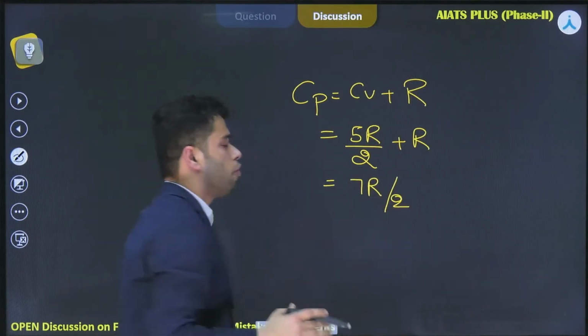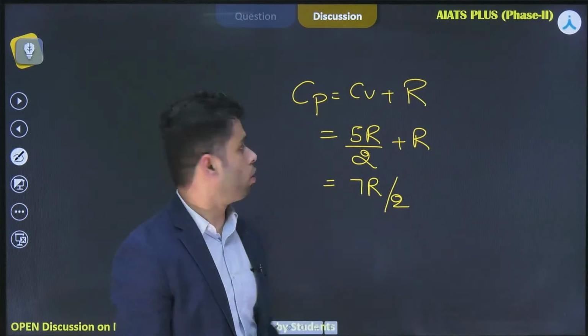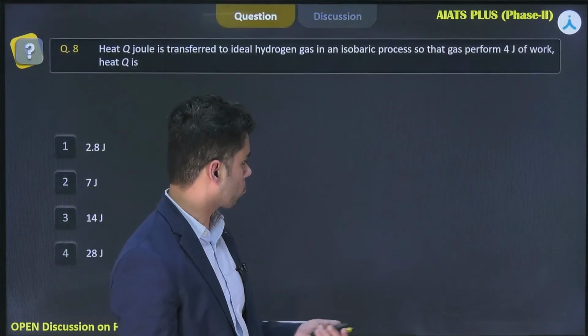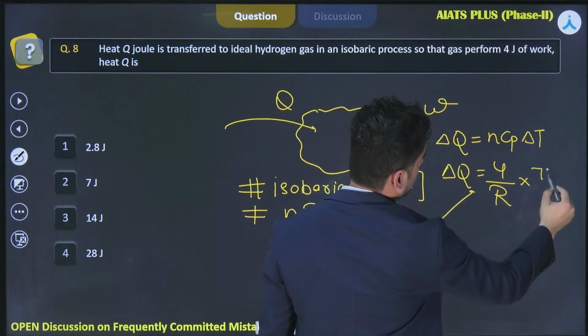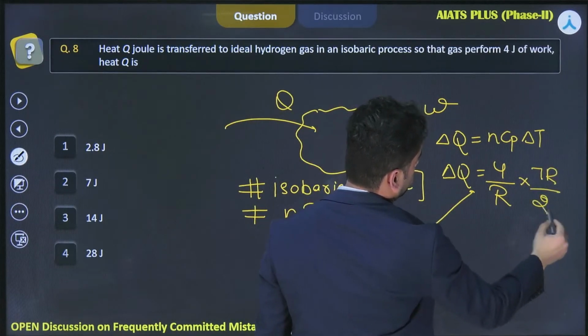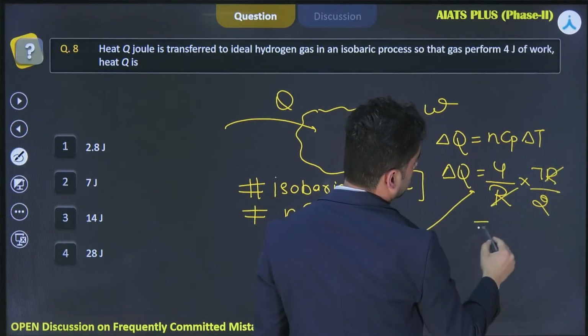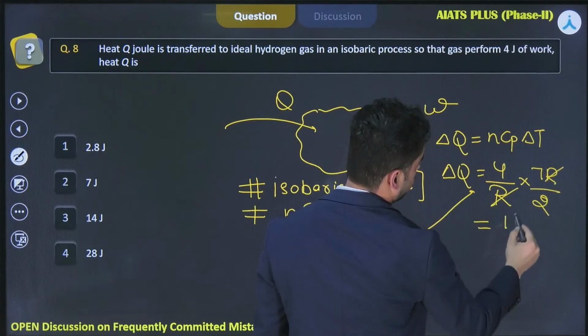So Cp for hydrogen gas is coming out to be equal to 7R by 2. That's it. You need to put the value of Cp as 7R by 2. So let me cancel this R and R. It is coming out to be equal to 14 joule.